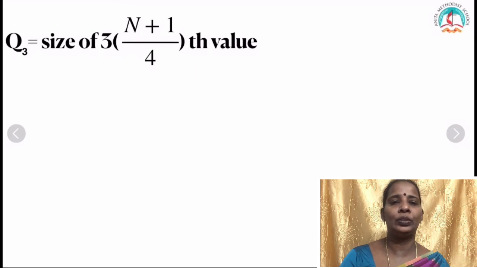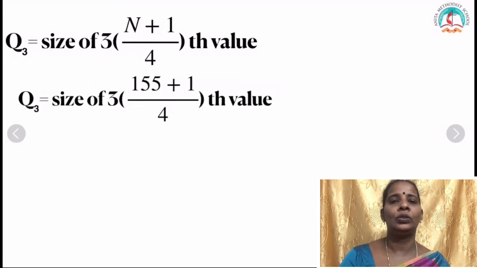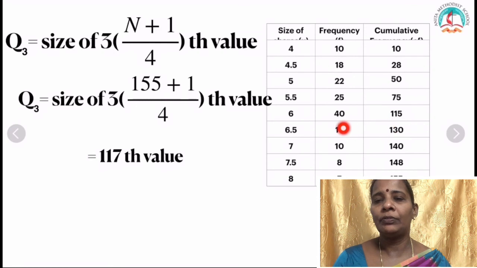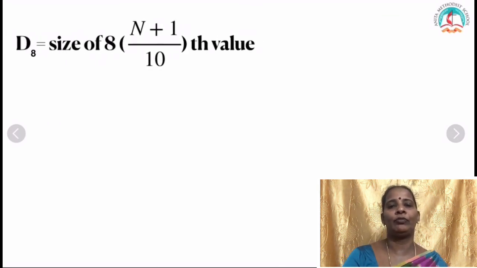It asks you to find Q3. The same way, 3 times N plus 1 by 4. So 3 times 155 plus 1 by 4, which is 117. Okay, directly I have written 155 plus 1 is 156. Multiply by 3 and then divide by 4 and compare with the cumulative frequency. See, 115, after that what is the number you are having? 130. So this is the value just greater than 117. Therefore the answer is 6.5.